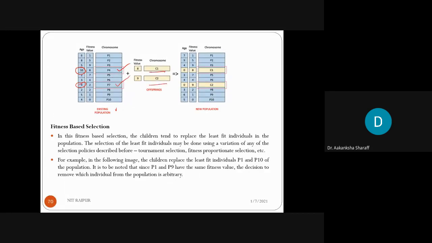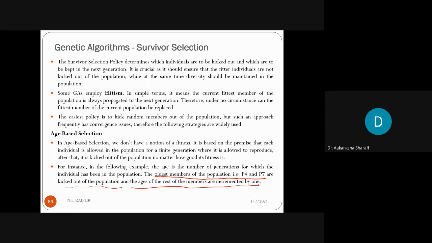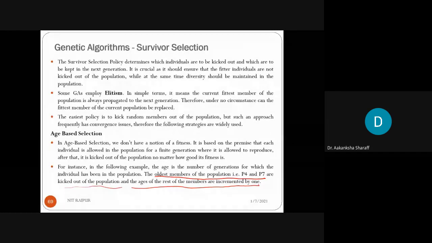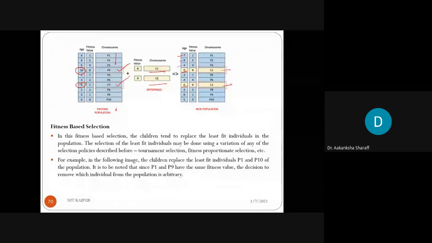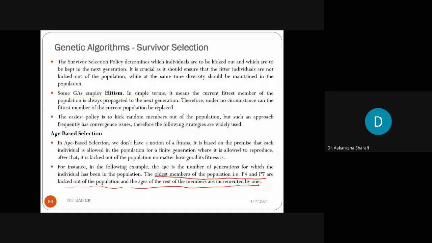So these have been chosen as the chromosomes for parent selection, and now they have produced the offsprings C1, C2, and the age will be considered here as 0. For the rest of the chromosomes like P1 to P3, the age, like here it is 6, so it will become 7, then 9, and then 4. Likewise, the age will be incremented by 1. So this is what age based selection means. Based on the age of the chromosome we are selecting the parents. Clear? So this is the survivor selection criteria, that based on the age we can identify the parents. And the second one is fitness based selection. In fitness based selection we identify the parents based on the fitness value.